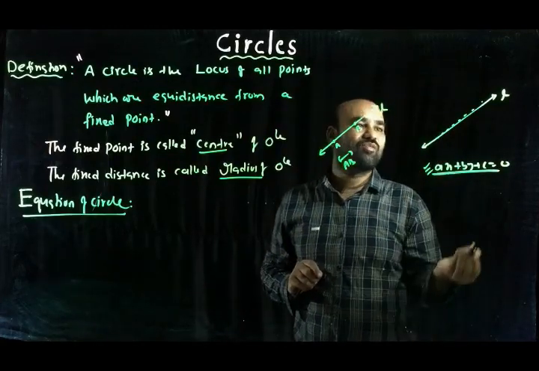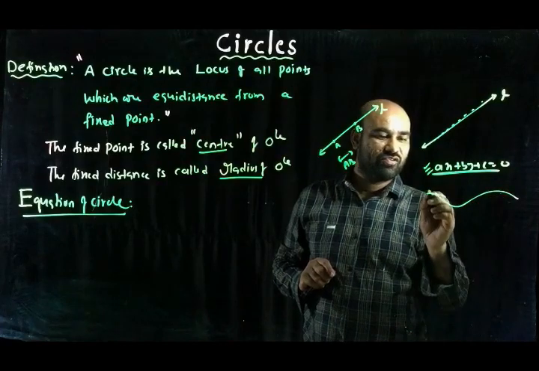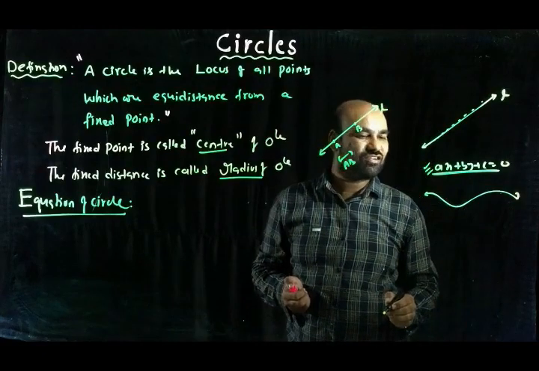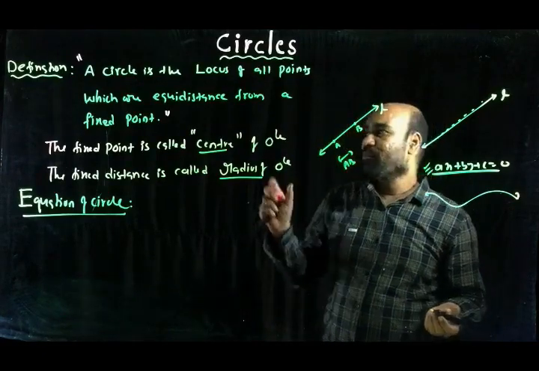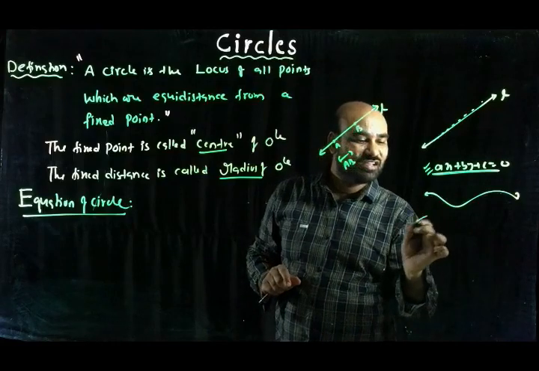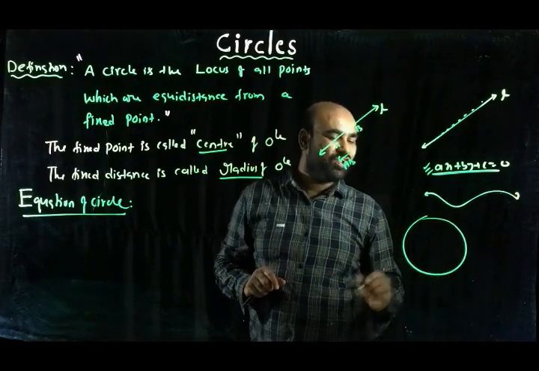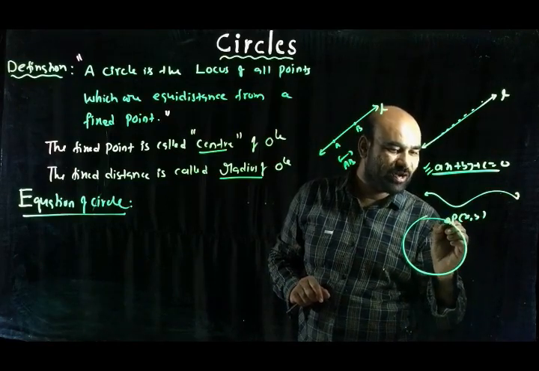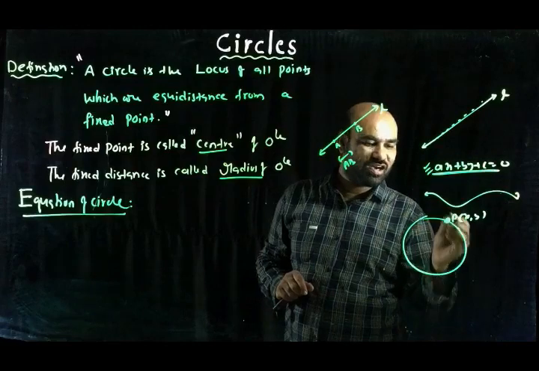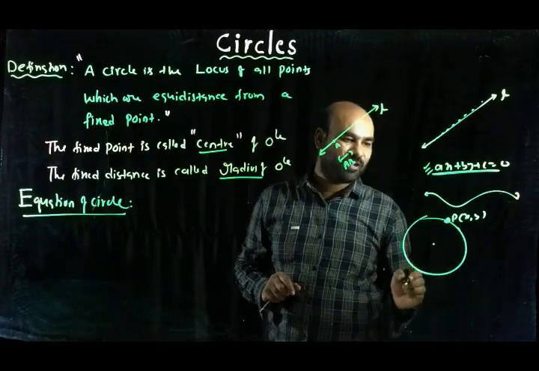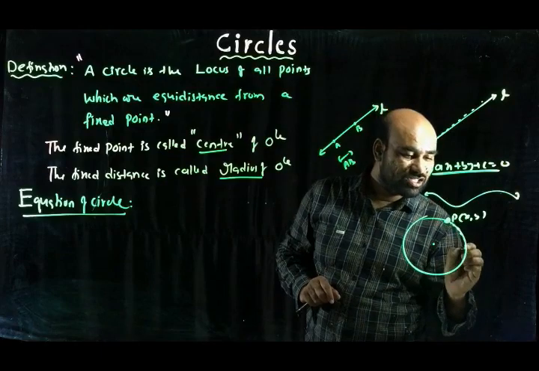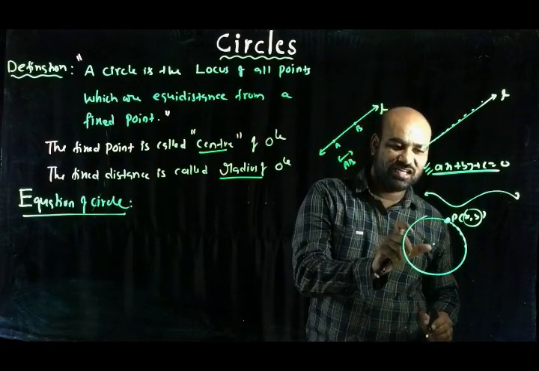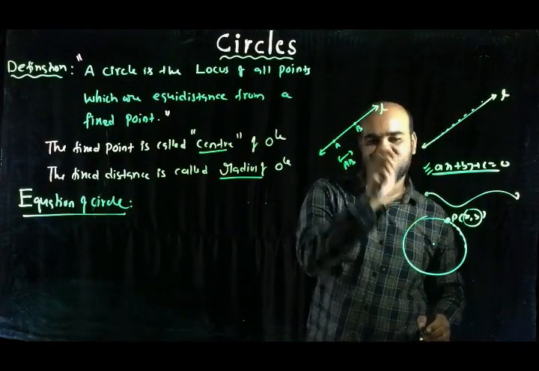It means that on a coordinate plane, every curve should be expressible by an algebraic relation. That algebraic relation is called its locus equation. Our topic is the circle. How to find the equation of the circle on the coordinate plane? It means how to establish the relationship between small x and small y, because this is a variable point moving on this plane under the condition of always being at a constant distance from a fixed point. What is the rule satisfied by all these points? The rule should be expressible in small x and small y. That is called the locus equation of the circle, or simply the equation of the circle.